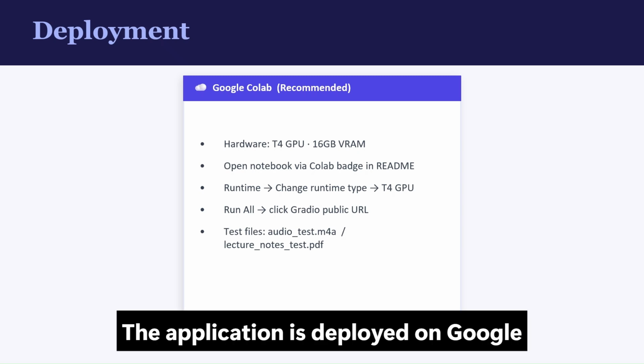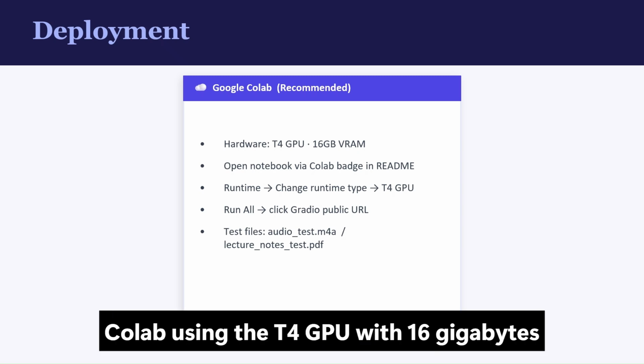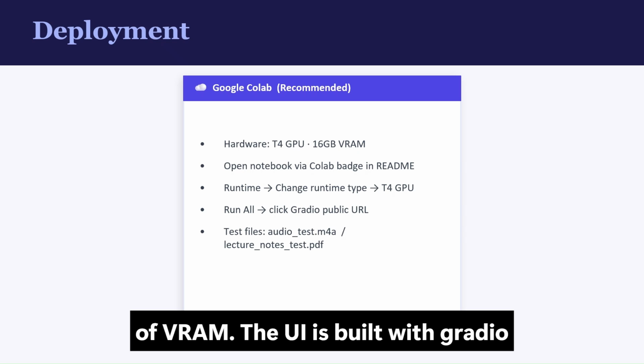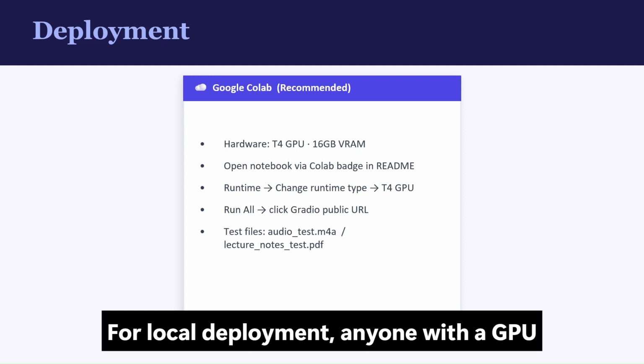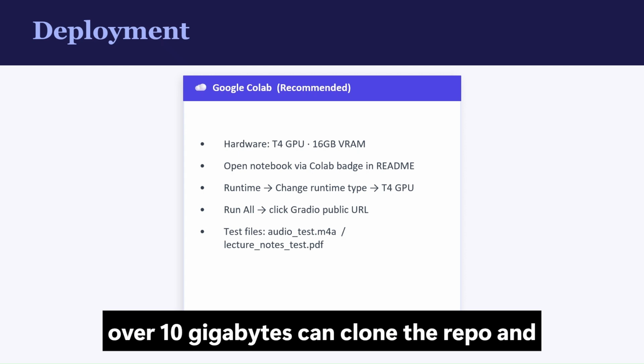The application is deployed on Google Colab using a T4 GPU with 16 gigabytes of VRAM. The UI is built with Gradio, which generates a public shareable URL. For local deployment, anyone with a GPU over 10 gigabytes can clone the repo and run it directly.